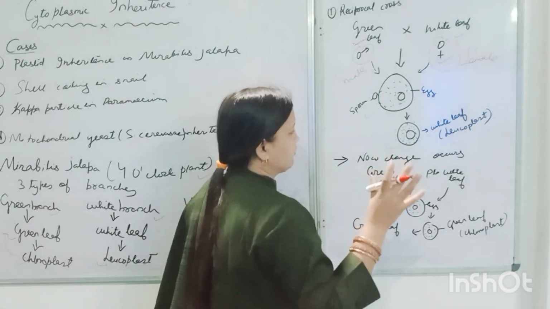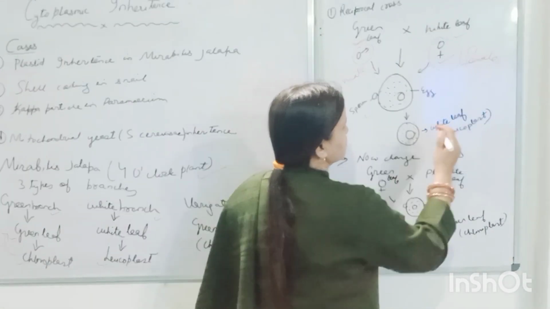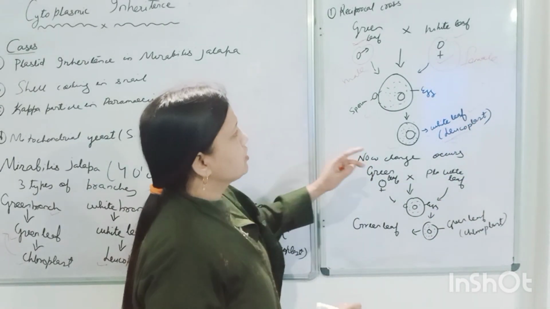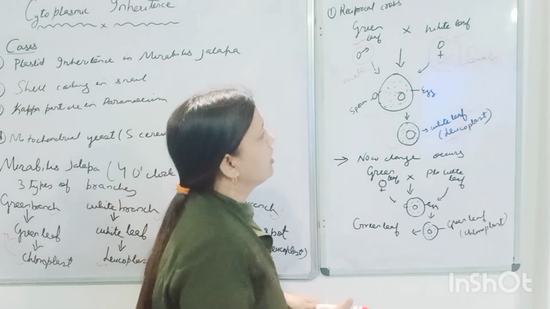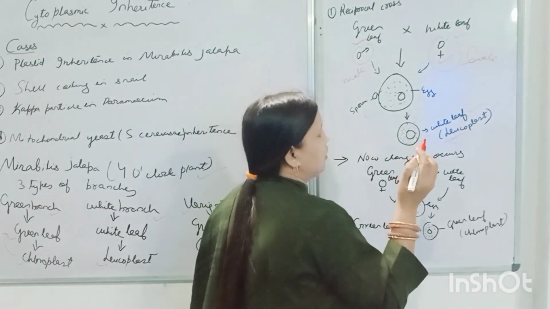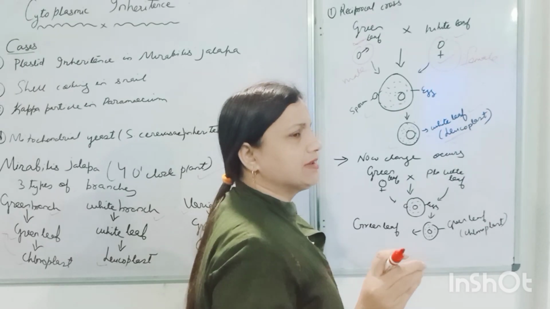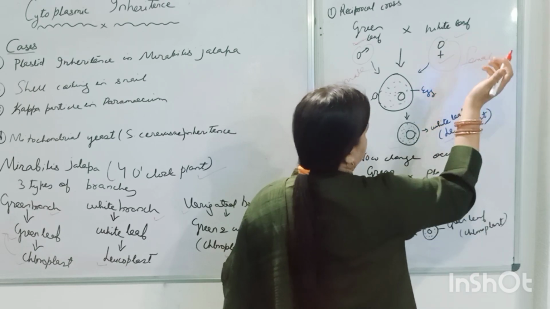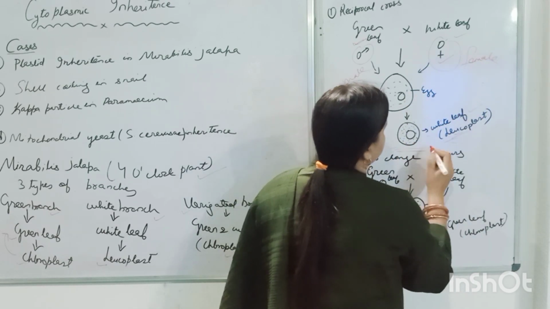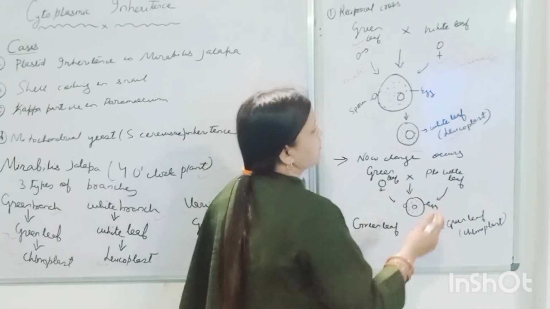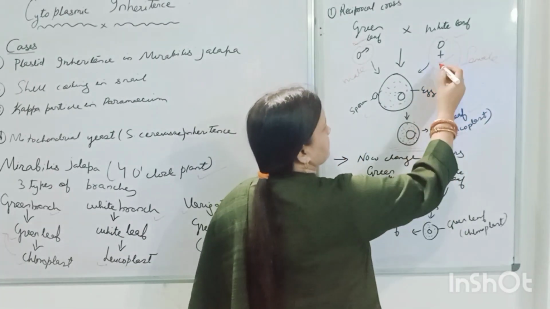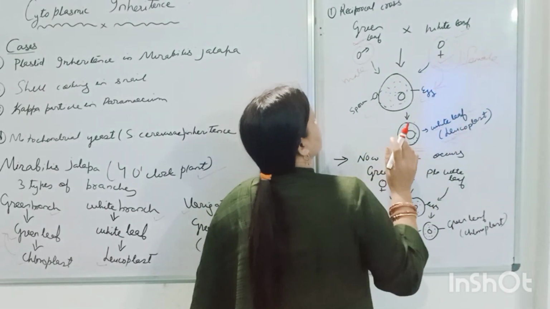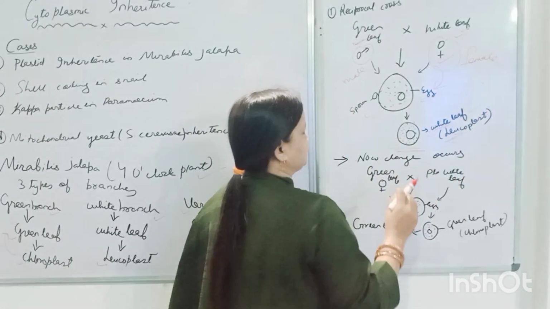The plant coming from here possesses a white leaf, and the reason is leucoplast. We know the cytoplasm is contributed by the female, so the cytoplasm possesses leucoplast, and that is why the plant which comes out of this cross has a white leaf. Because the egg is shared, the leaf is white.